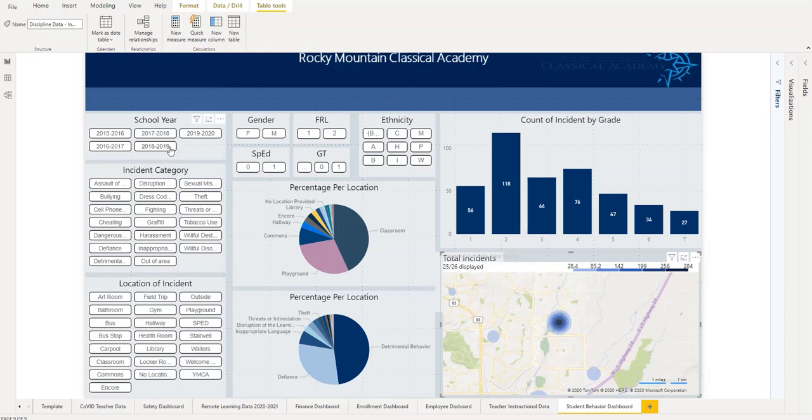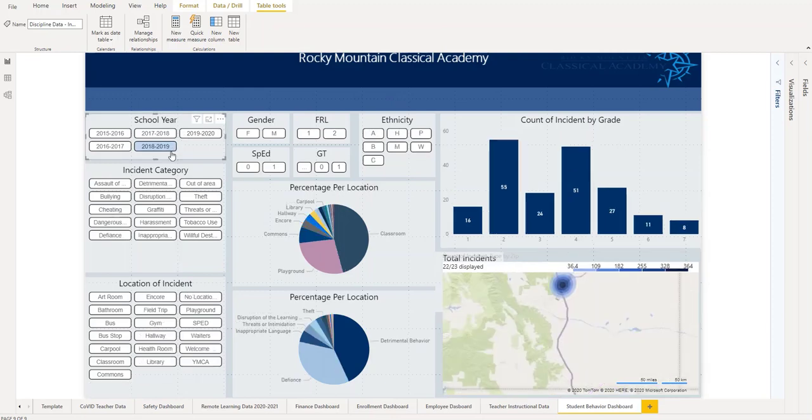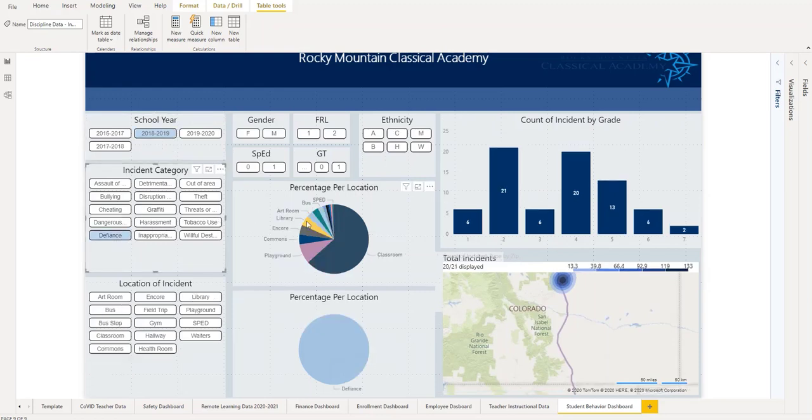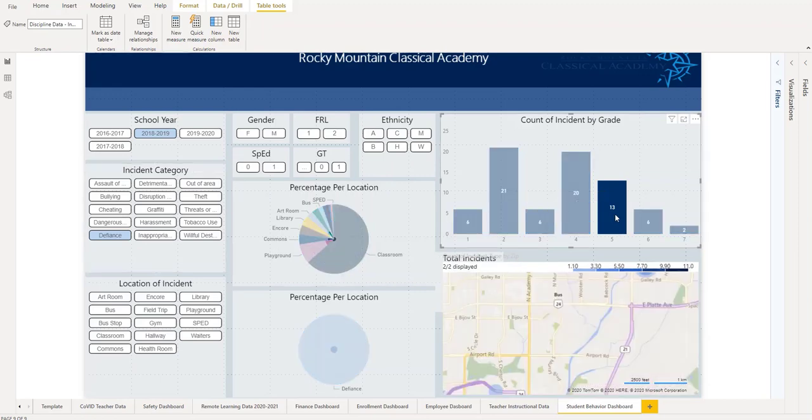So if I wanted to see 2018-19 data, I can see how many issues of defiance. Then it breaks down what the location of each one of those is. 63% of that defiance took place in the classroom. 9.1% took place out on the playground. How many counts of incidents? By grade level, we can look and say in fifth grade in 2018-19, there were 13 instances of that.